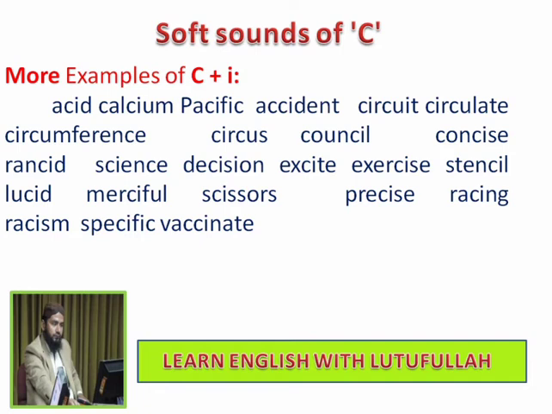In all these words, C is followed by I and it makes the sound of S. This sound is called soft sound of C.